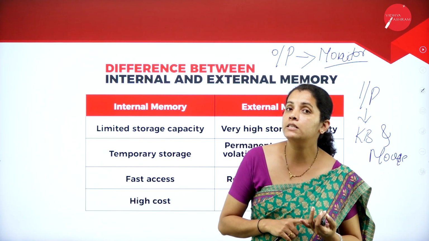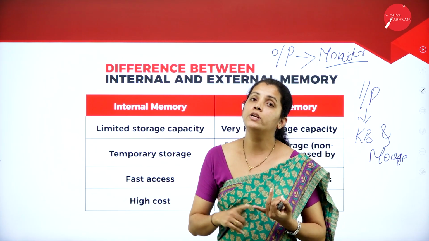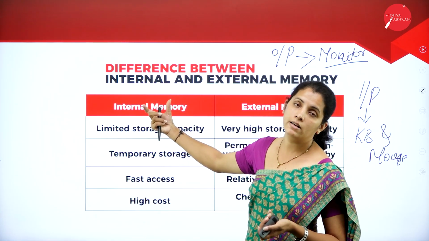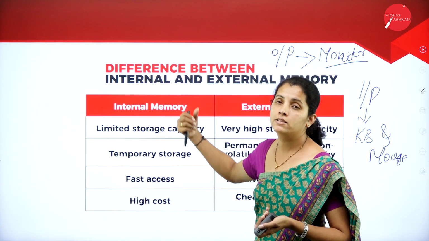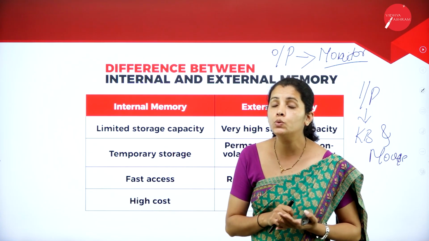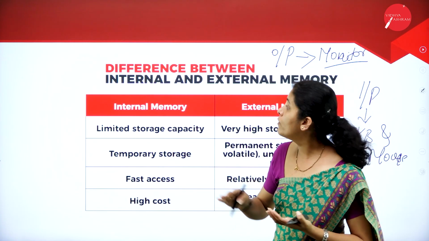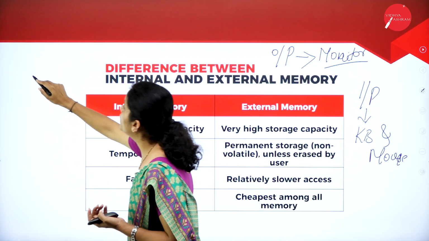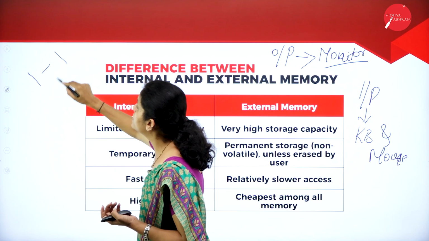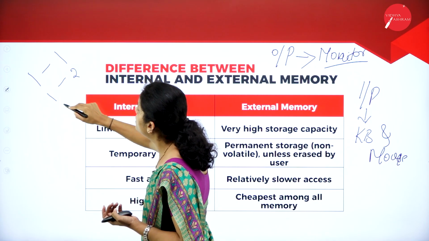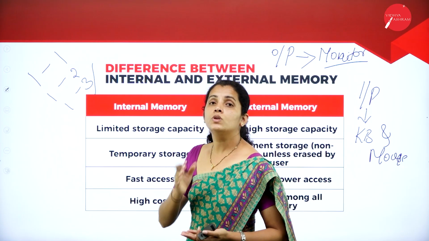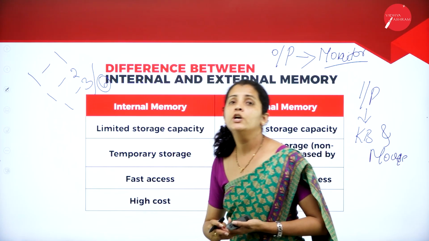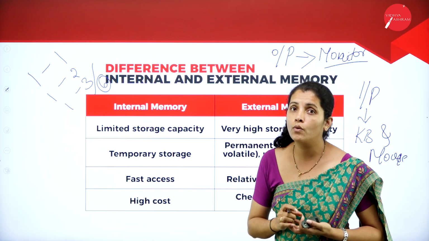Along with that, we discussed what is cache memory and the use of cache memory. We also discussed internal memory as well as external memory. So dear student, from the examination point of view, this chapter is very important because you can expect one 1-mark question, one 2-mark question and one 3-mark question. The total marks expected from this chapter is 6 marks and you can very easily score 6 out of 6.